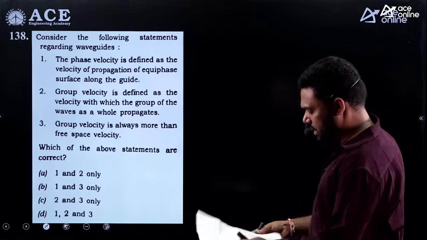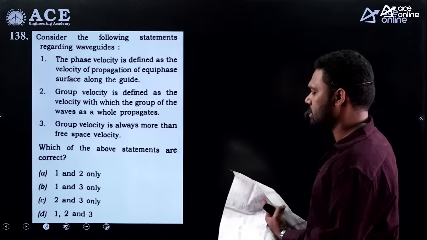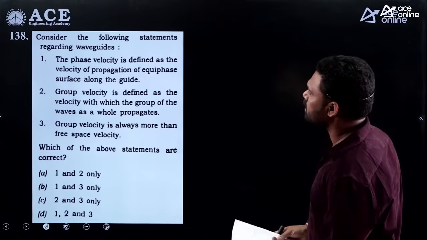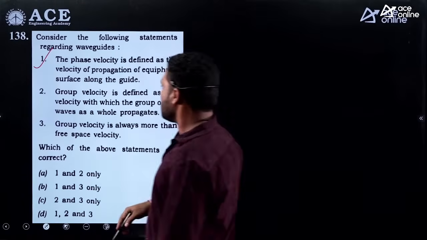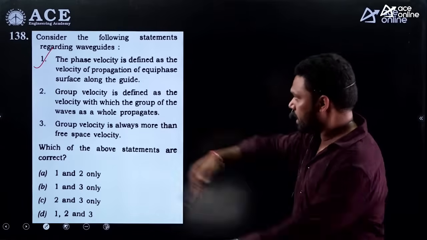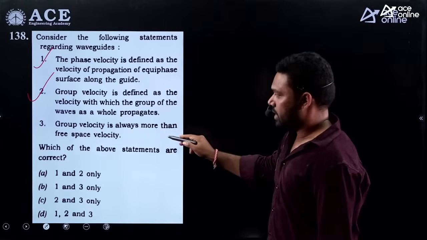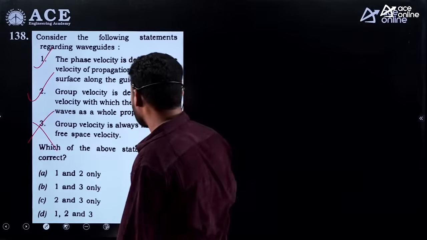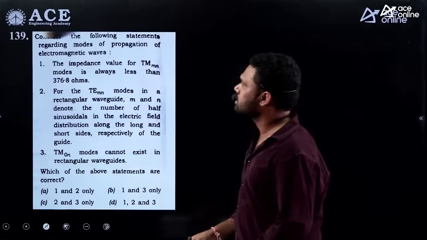Yes. So this is again related to the theory. It is question 183. I'll just read out the things here. Consider the following statements regarding waveguides. The phase velocity is defined as the velocity of propagation of the equiphase front. Yes, it is correct. Next, the group velocity is defined as the velocity with which the group of waves as a whole propagates. Yes, this is also correct. The group velocity is always more than the free space velocity. Wrong. Group velocity is less than the intrinsic velocity. So it is a wrong statement. It's asking which are the correct statements. The first and second ones are correct. Option A is the answer. Next.